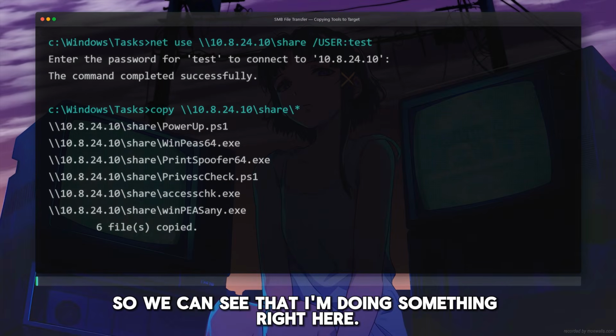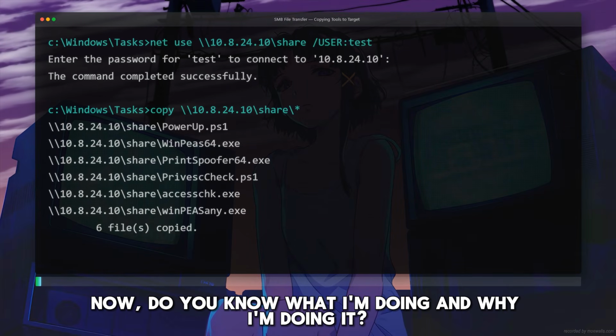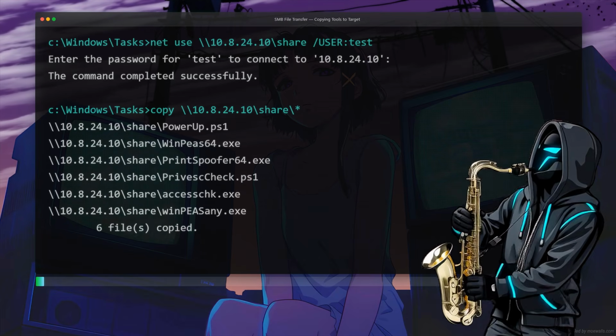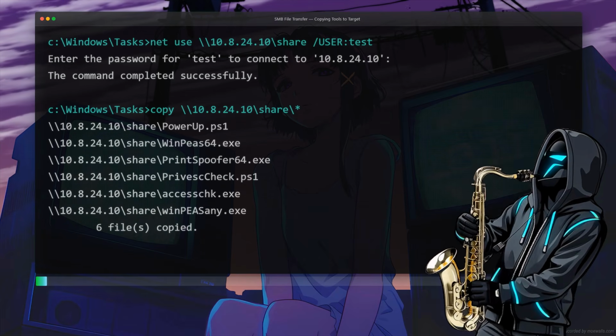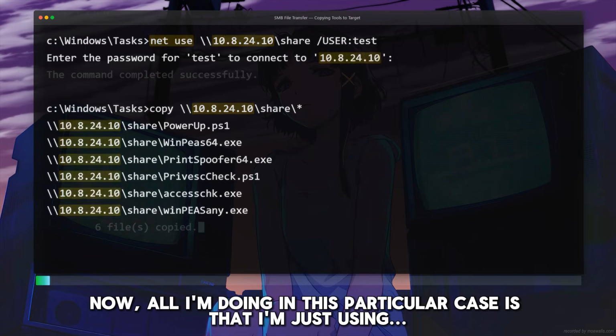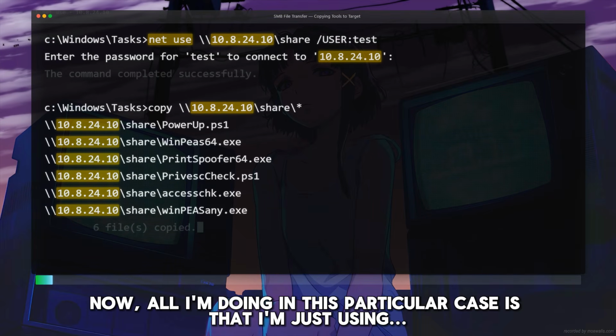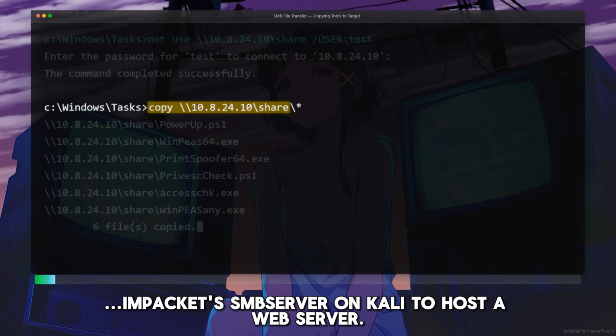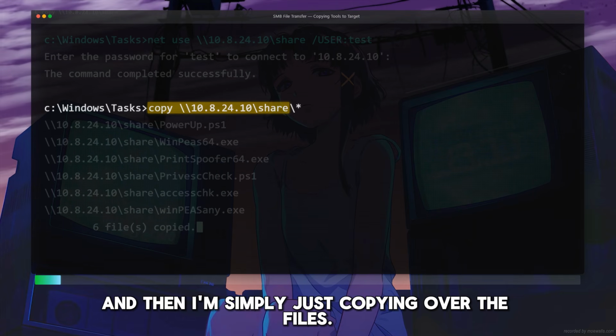So, we can see that I'm doing something right here. Now, do you know what I'm doing and why I'm doing it? What do you think? Now, all I'm doing in this particular case is just using Impacket SMB server on Kali to host a web server, and then I'm simply copying over the files, okay?